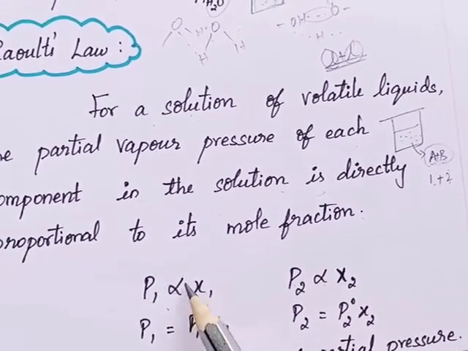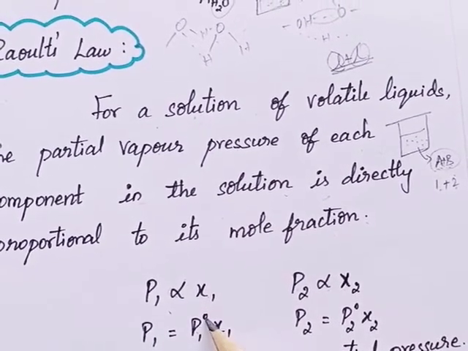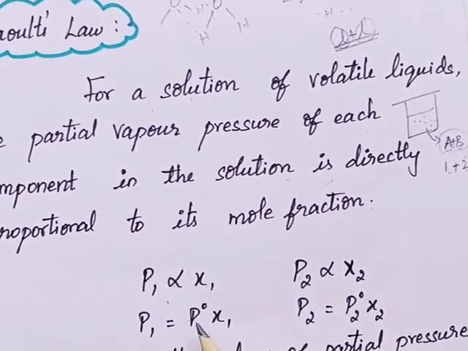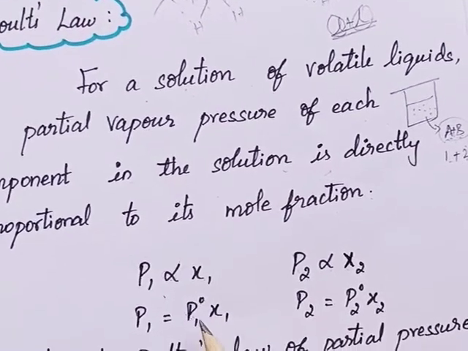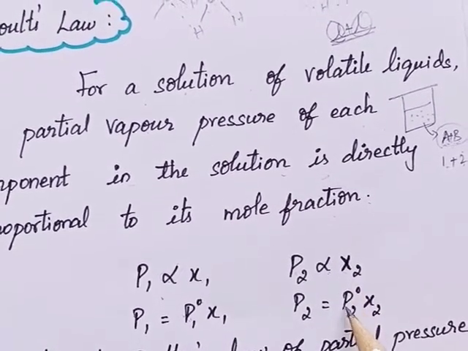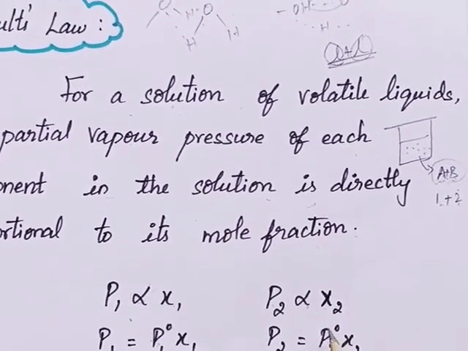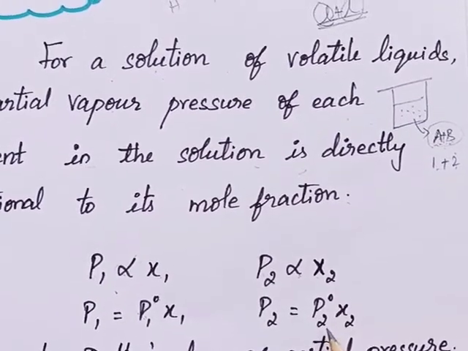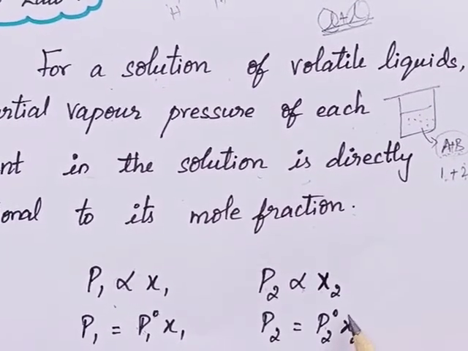To remove this proportionality symbol, we include the term P1 naught, which is nothing but the vapor pressure of pure component 1. And to remove the proportionality symbol here, we add the term P2 naught, which is the vapor pressure of pure component 2.